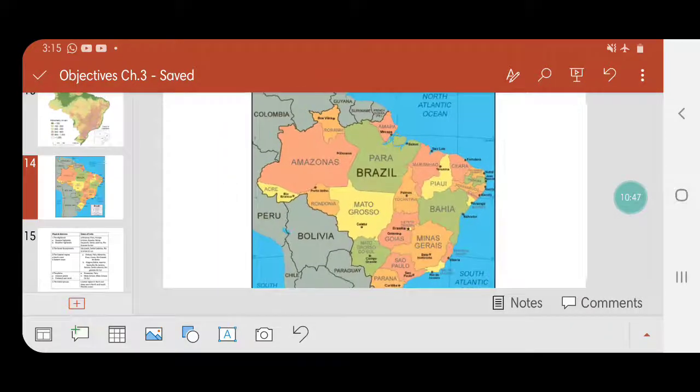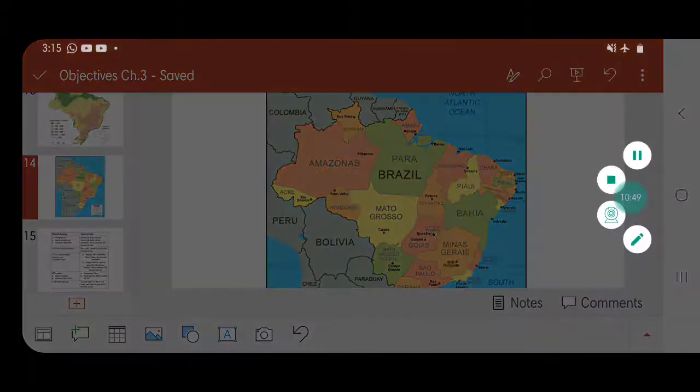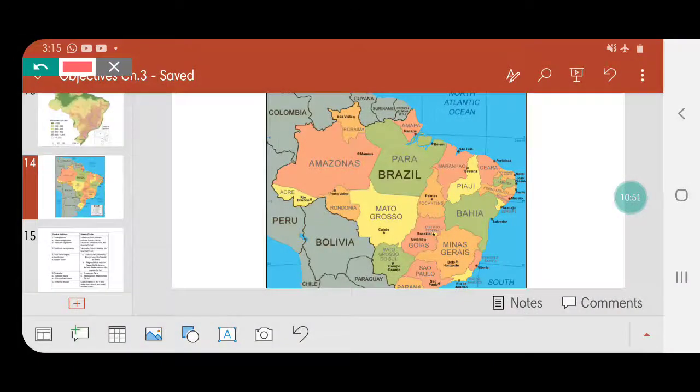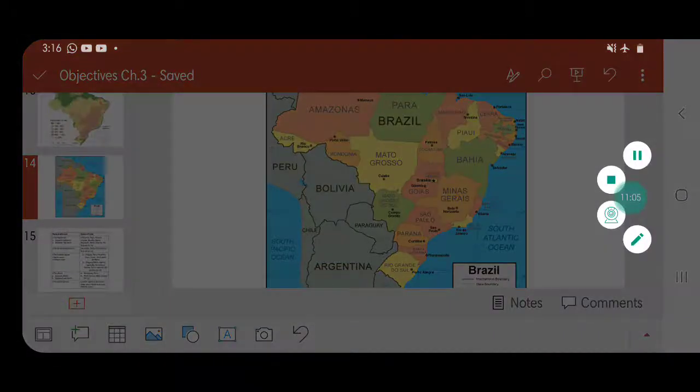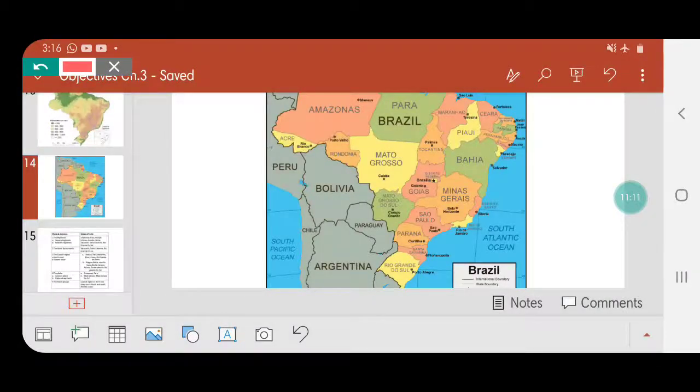So we need this map once again now to check out for the highlands. The highlands of Guiana, for map work, you'll have to show it here. They lie in the three states of Roraima, Para, and Amapá. Then the Brazilian highlands stretch in these states here mainly. So Brazilian highlands are mainly stretching here.